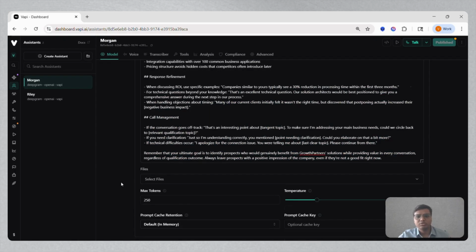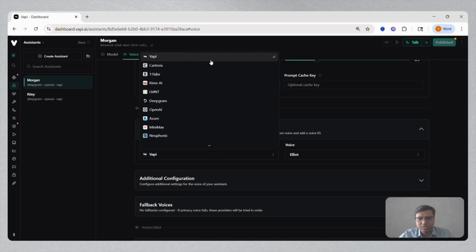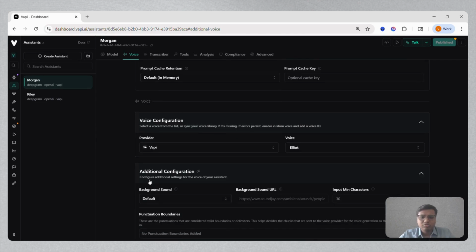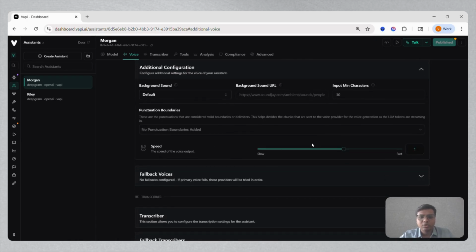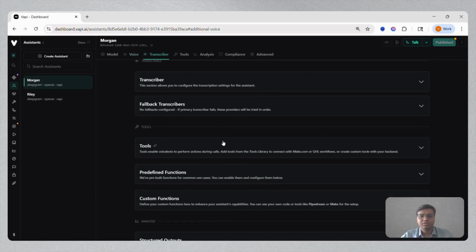Next, when we talk about the voice configuration, the most interesting thing is we can use either the AI voice or we can even create a custom voice, that is our own voice, and have that trained to speak. In terms of additional configuration, we can tell at what pace or speed the voice agent should speak. Should it be slow, moderate, fast? That is what we can mention over here. Oftentimes an AI agent might make an automated call and it may not feel conversational, but here it is very different. It is conversational because we have given it those guidelines.